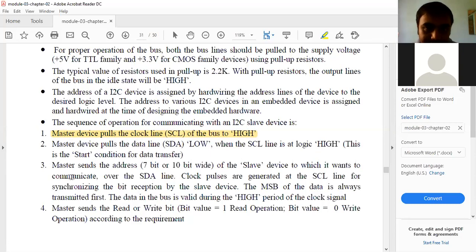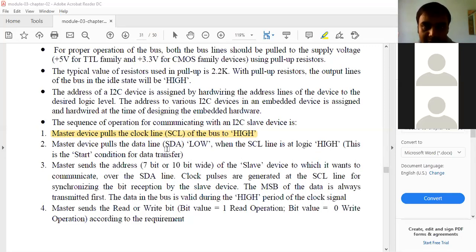Master sends the address, which is 7-bit or 10-bit wide, of the slave device with which it wants to communicate over the SDA line. It will send the address over the SDA line, the data line, right? Clock pulses are generated on the SCL line for synchronizing the bit reception by the slave.